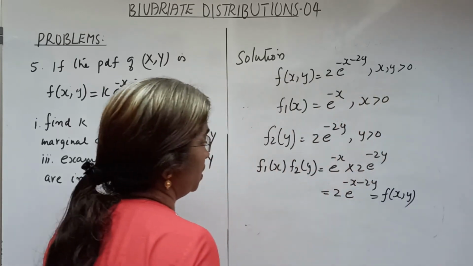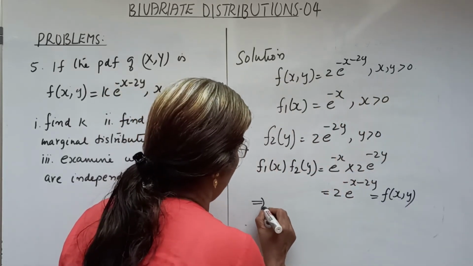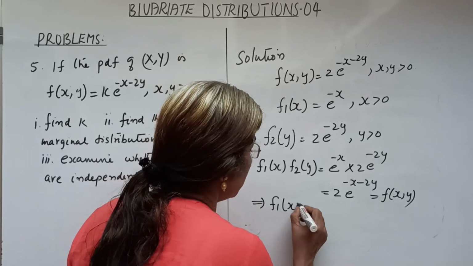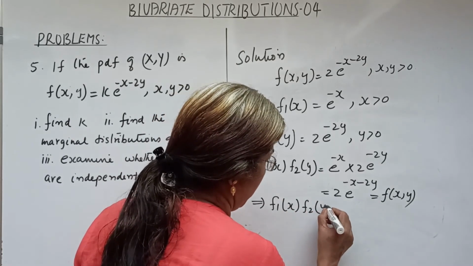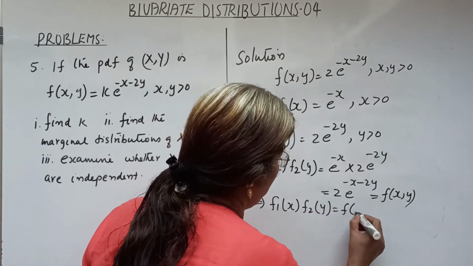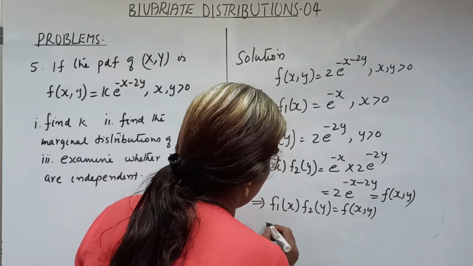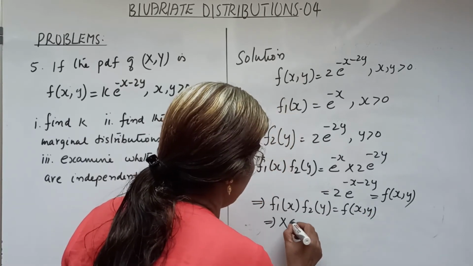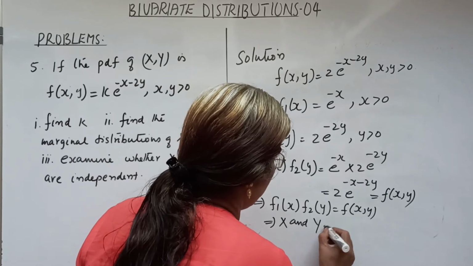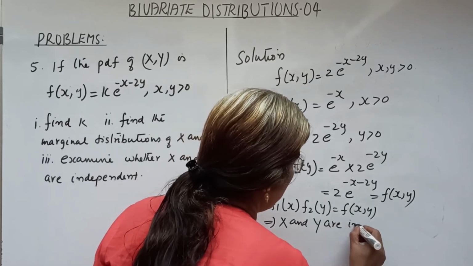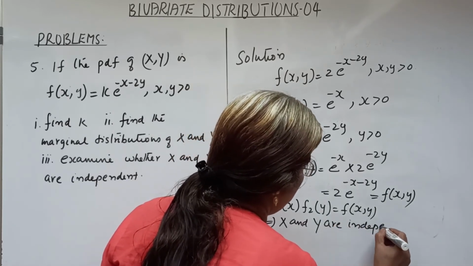What does it mean? Which implies f1x into f2y equal to f of xy, which implies that x and y are independent. Okay, x and y are independent.